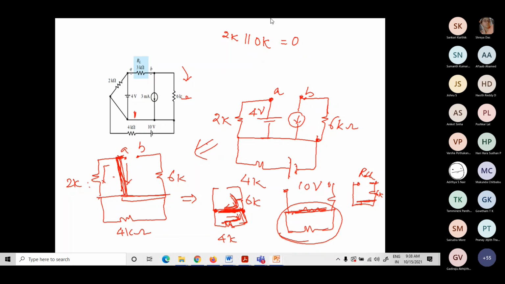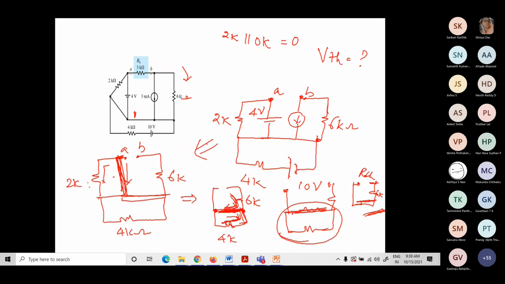So my RTH is 6K. Any doubt in this? You all agree with 6K, right? Any confusion here? Okay, fine. Now you solve for VTH. Now, what method will you adopt here?